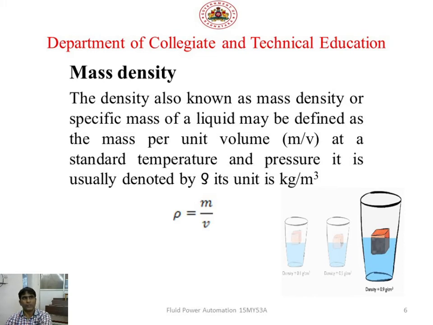Lighter particles float and heavier particles get submerged in the liquid. You can clearly see in the figure that lighter parts will be floating and heavier parts will be getting submerged. Is it clear? I think it is clear.